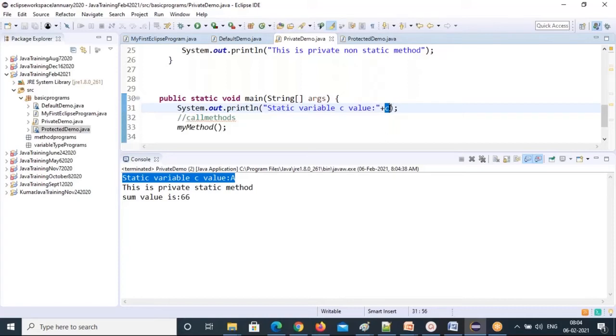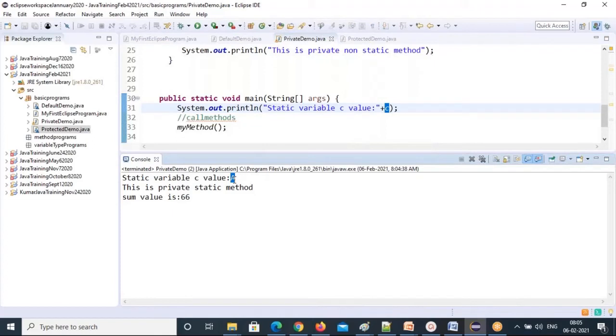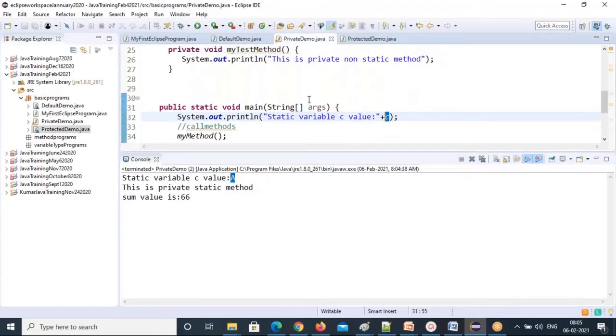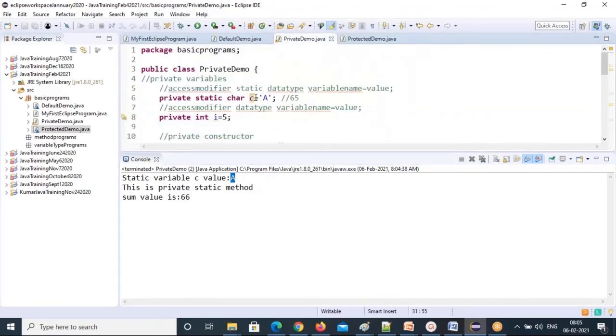So if you want to get a variable's value, don't put it in double quotes; join with the plus operator and write that variable name. Then that C value will come. C value here: what is the C value? Now A is stored in the C, so that A value is coming.